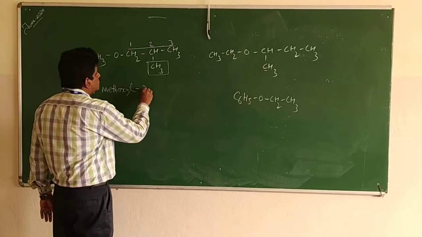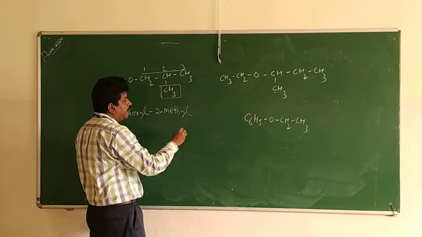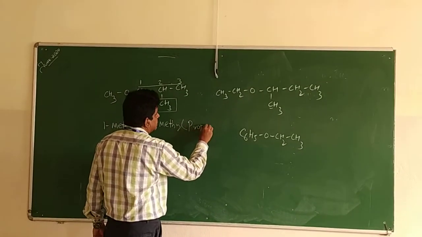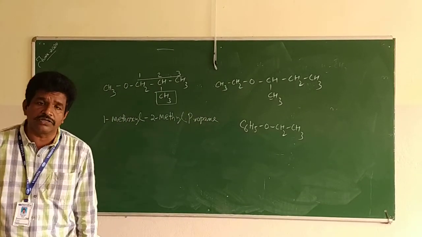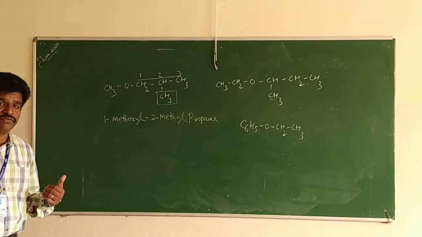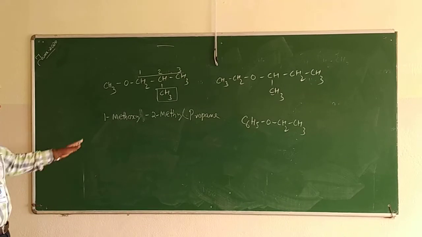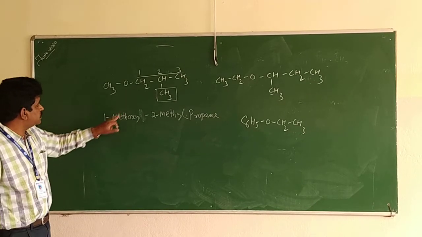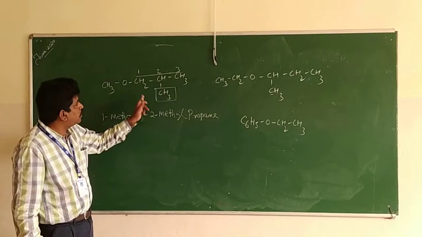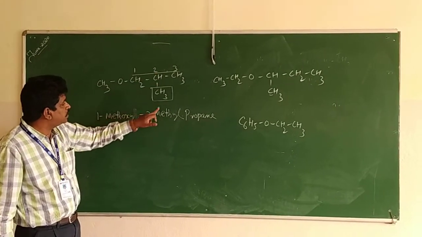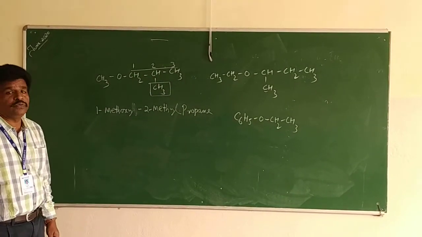So 2-methyl. The parent compound is propane. So 2-methyl propane. In the IUPAC system, ethers are named as alkoxyalkane. The lower one is converted into methoxy, not methoxyl, methoxy. The lower one is alkoxy, and this is in the first place. So 1-methoxy, and this is the longest chain, the parent compound. In that you can see on the second place one methyl group. So 2-methyl, and the parent compound is propane. 1-methoxy-2-methyl propane.